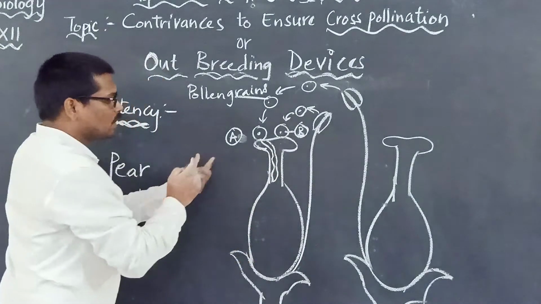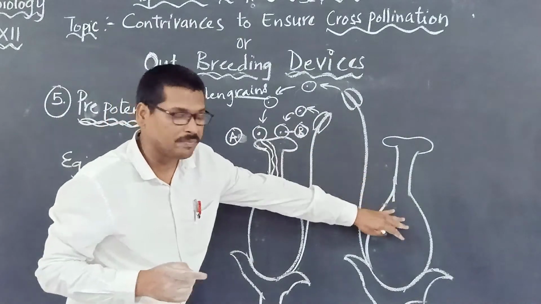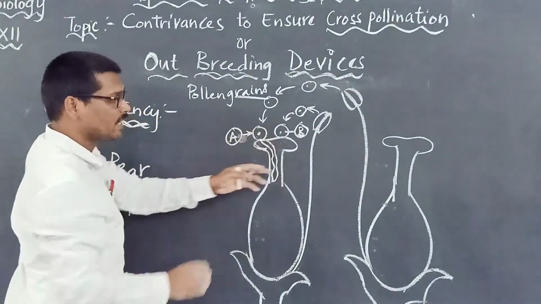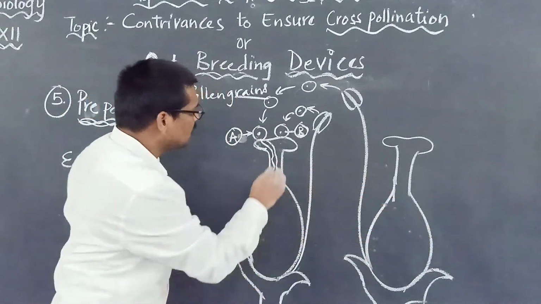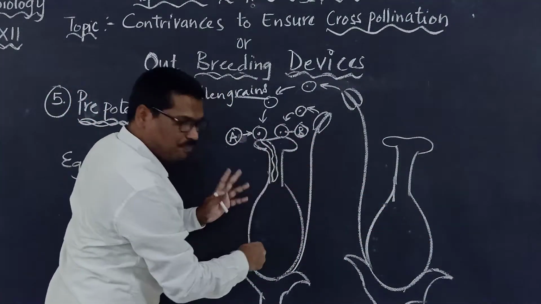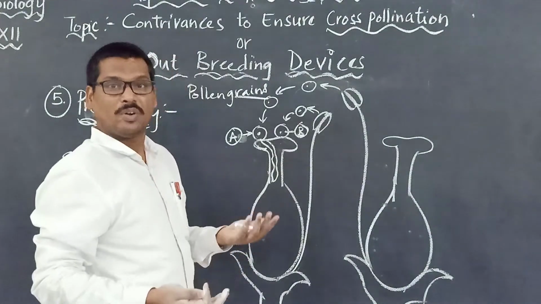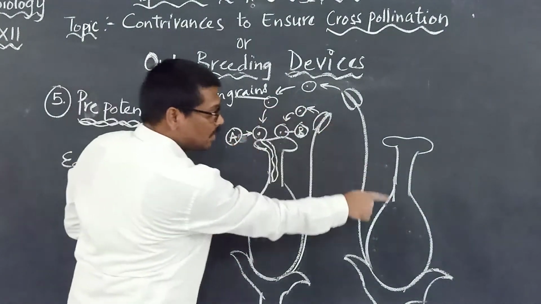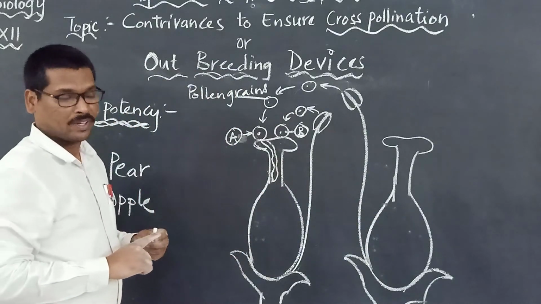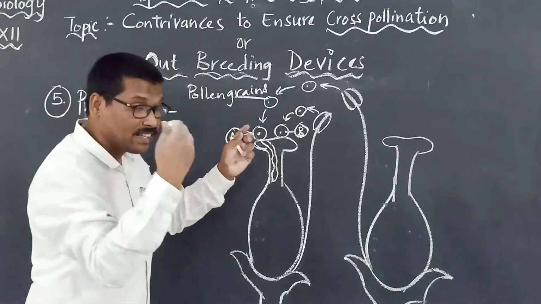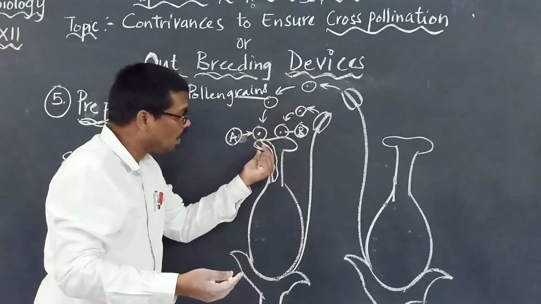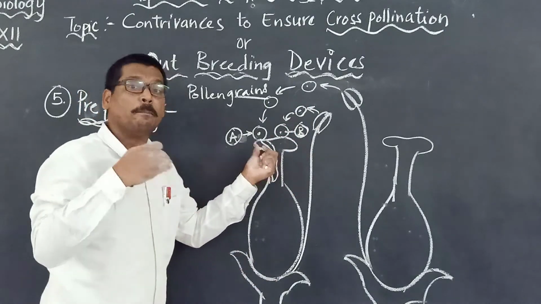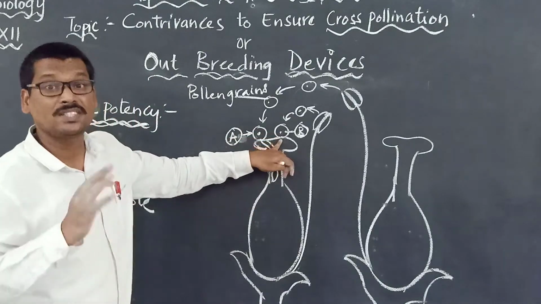So let us say the pollen grains that are collected from another flower, let us label it as A. This is a pollen grain coming from another flower. This is a pollen grain B coming from the same flower. So which one will germinate faster? It is the pollen grain A, because it is coming from another flower. So the pollen grains of another flower, when they fall on the stigma, germinate more rapidly than the pollen grains of the same flower.